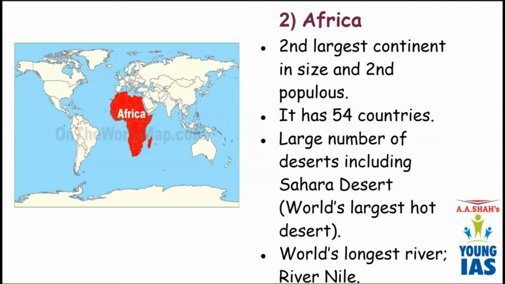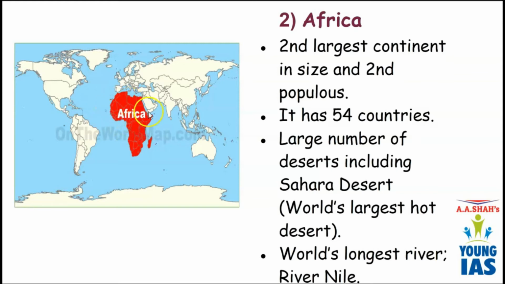So deserts can be hot or they can also be cold. So Africa has hot deserts. It means the deserts have a very high temperature. The climate in Africa is hot, and it also has the Sahara Desert, which is the world's largest hot desert.